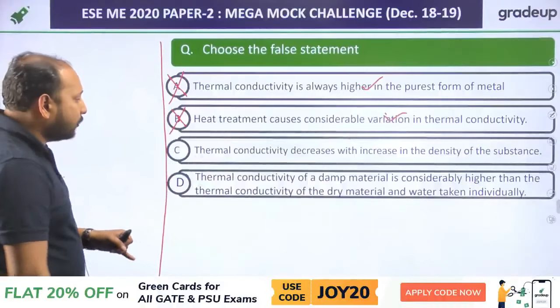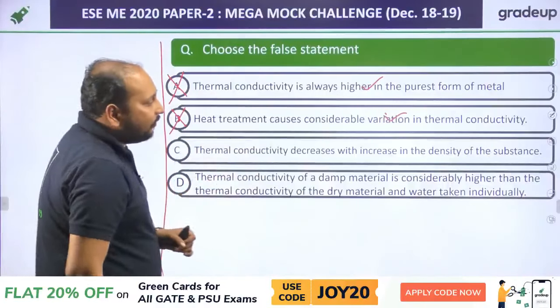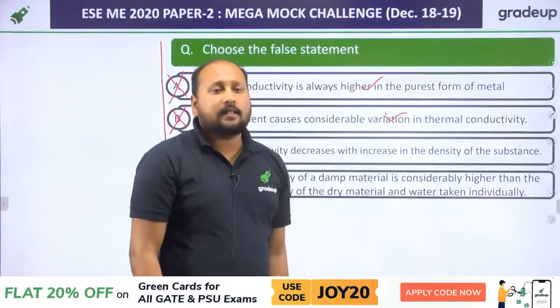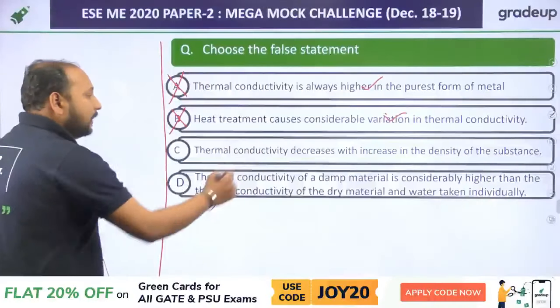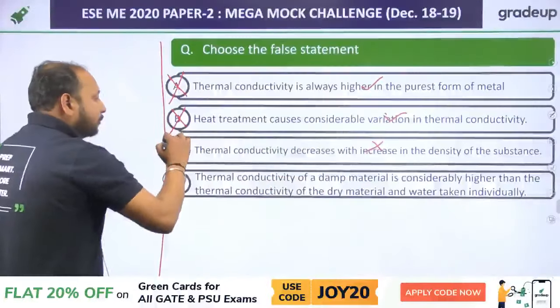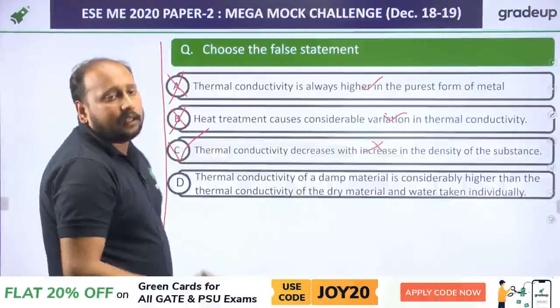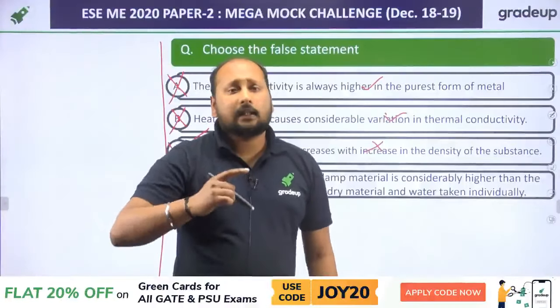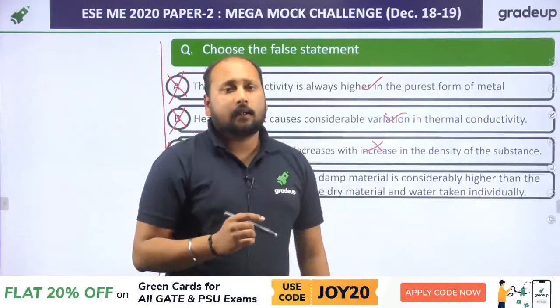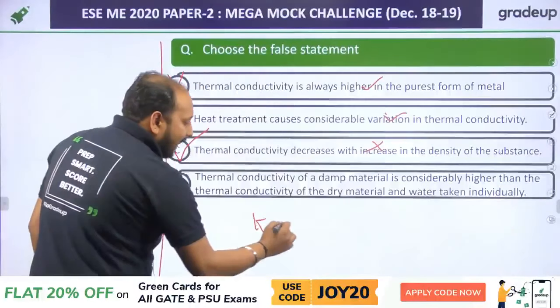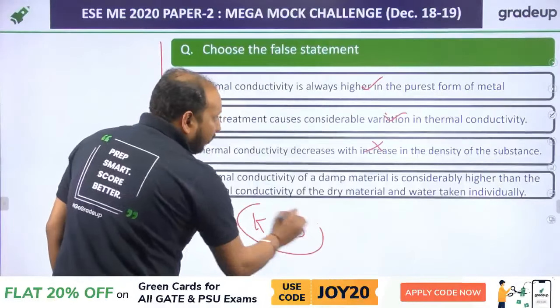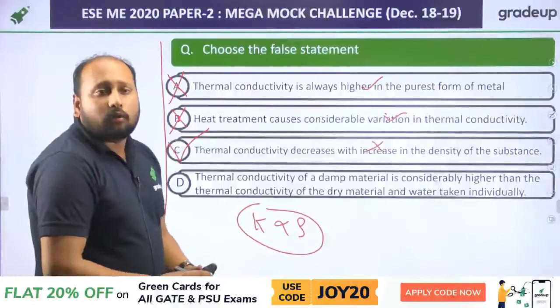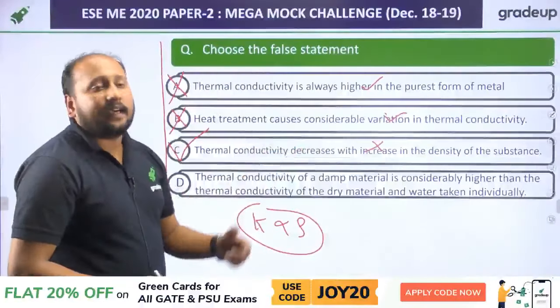Let us check option C. Thermoconductivity decreases with increase in density of the substance, which is absolutely wrong. That means this option is the false statement, because obviously thermoconductivity varies directly proportional to the density. Clear? So K is directly proportional to rho, as for metals, fine. So in that case, your option C is the correct answer.